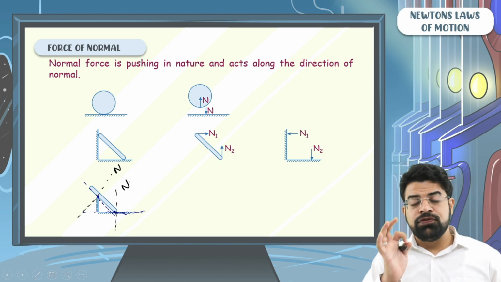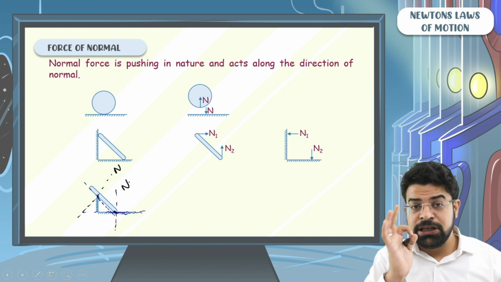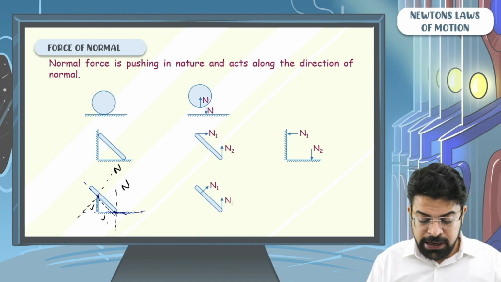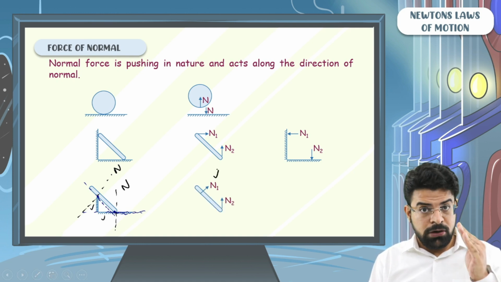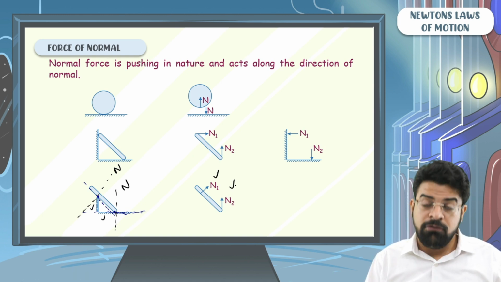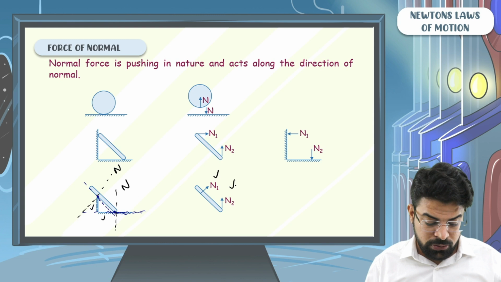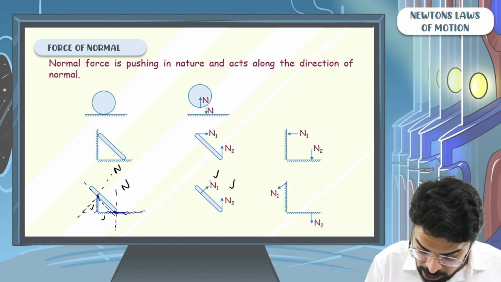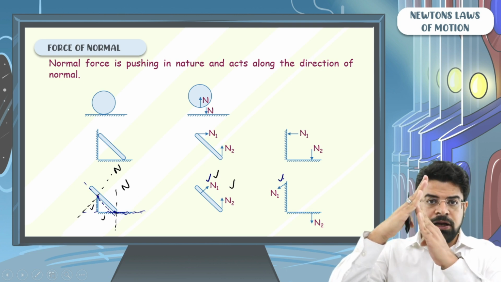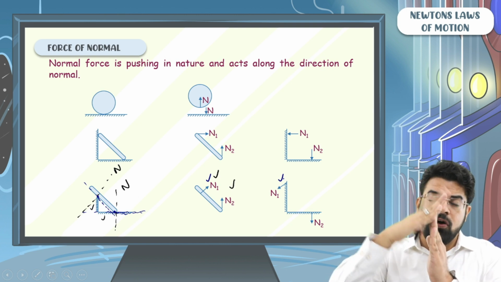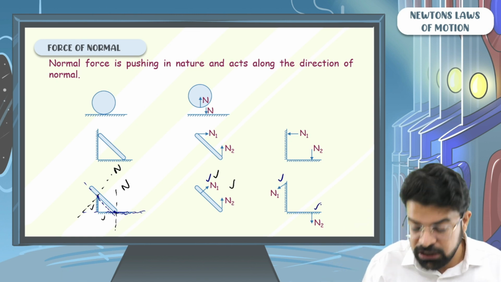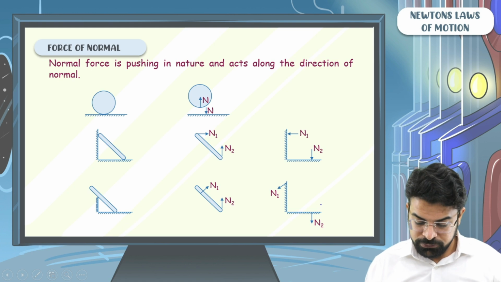The force of normal acts along the normal and is pushing in nature. So the force by this wall and ground on the ladder will be N1 along the normal pushing and N2 along the normal pushing. While the forces by ladder on ground will be equal and opposite. If the wall pushes ladder this way, the ladder will push wall with the same amount of force but in opposite direction N1, and similarly the ladder pushes the ground downward N2.